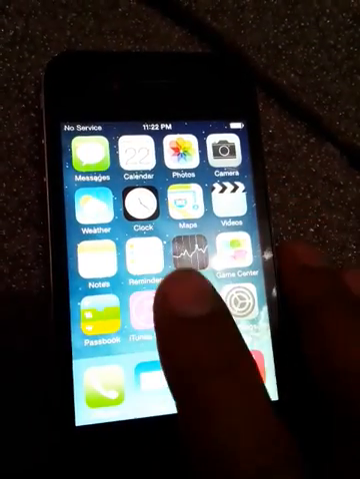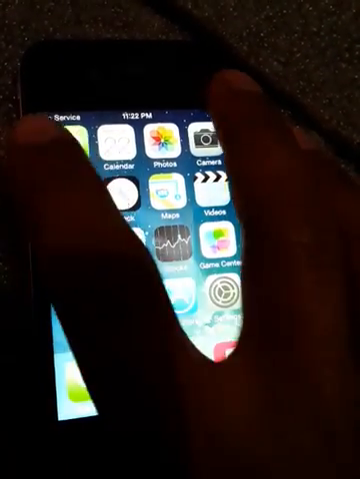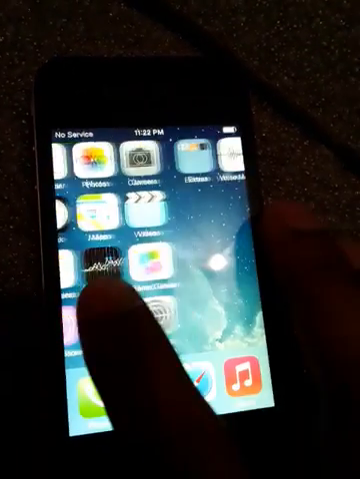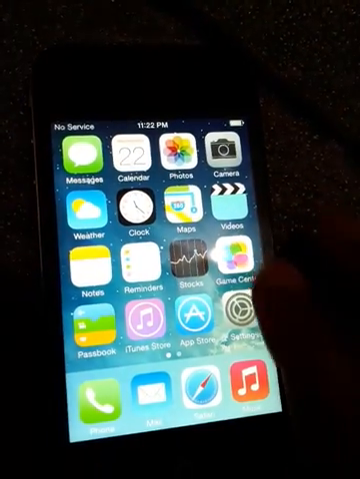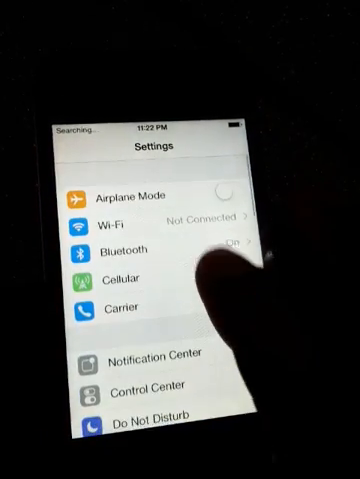You can see here iPhone 4 no service searching issue. Now how to get rid of this issue? You can see your setting, go to setting. In setting